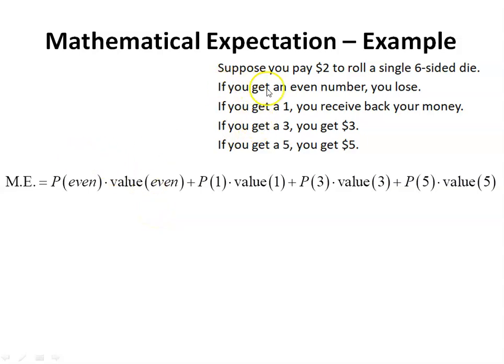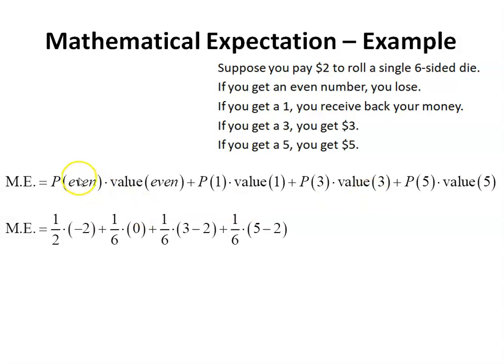So for instance, the probability that you get an even number is 1 out of 2. And the value, it says, is losing your money, which was 2. That's negative 2. Whereas the probability of getting a 1, there's 1 out of 6 numbers, and the value is to receive back my money. So if I bet $2 and I get back $2, my net amount, my value, is 0. There's a 1 in 6 chance of getting a 3, and the net value of that, if I get $3 back but I bet 2, my net value is plus 1. And finally, if I get a 5, there's a 1 out of 6 chance of that. The probability is 1 out of 6. And my net value is 5 minus the 2 that I bet.